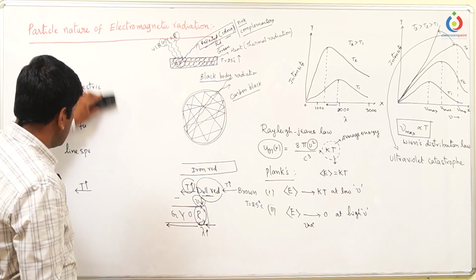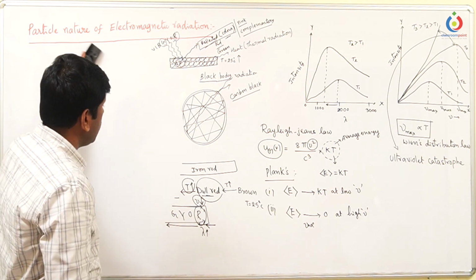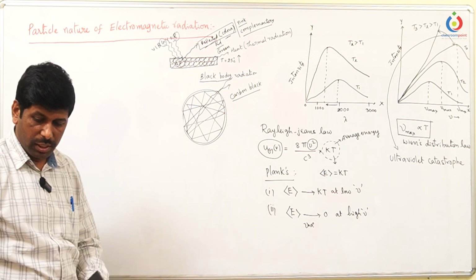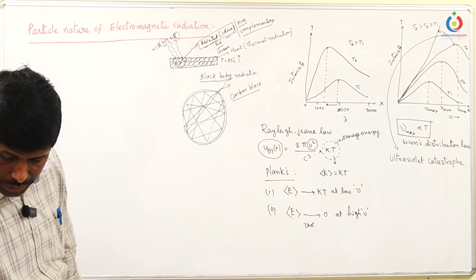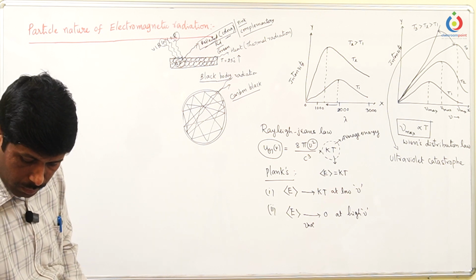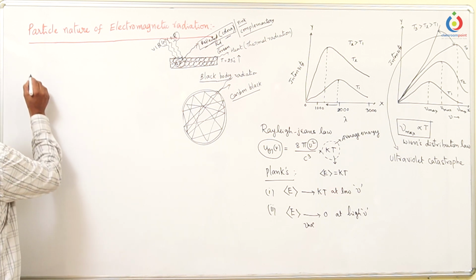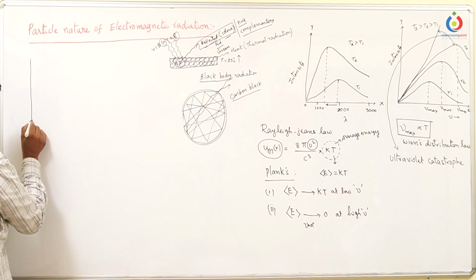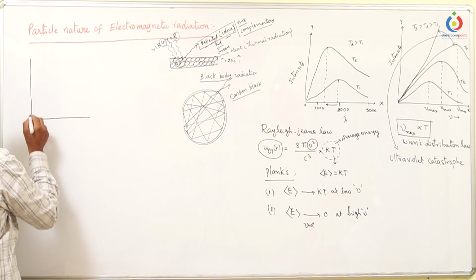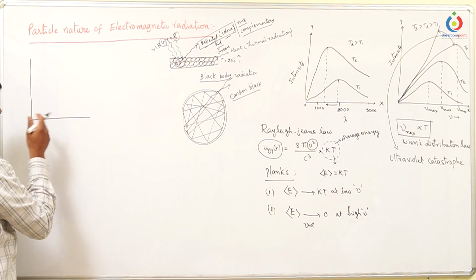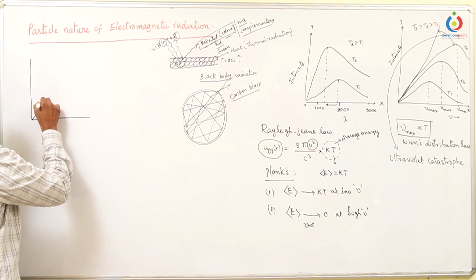So let us see the type of graphs. Here he proposed one important thing to explain the graph. Imagine this is the graph I am taking, intensity versus frequency.